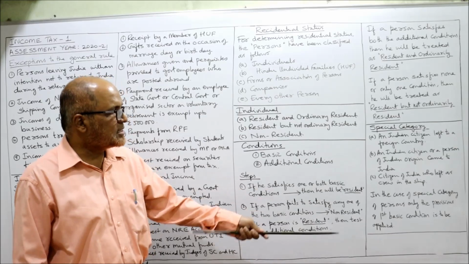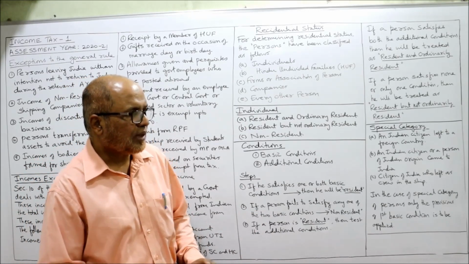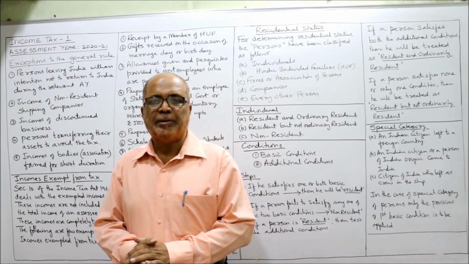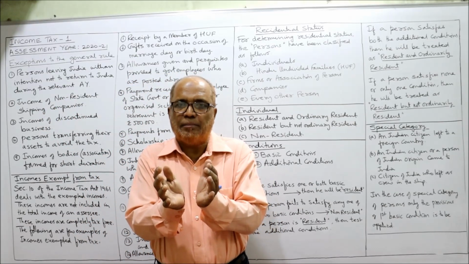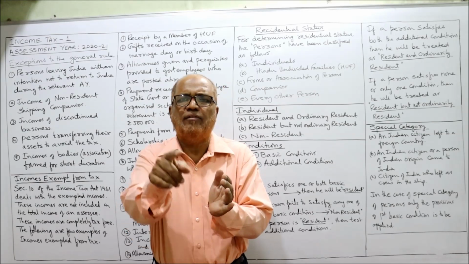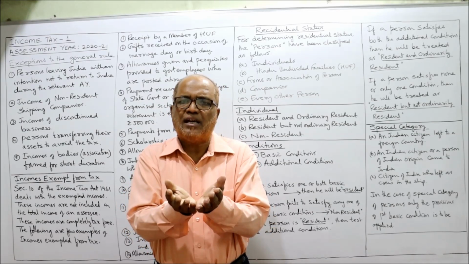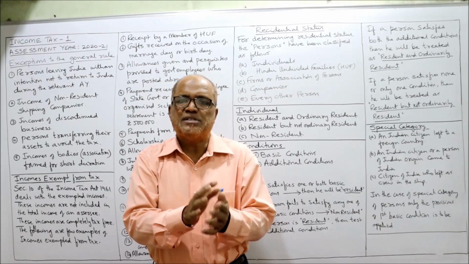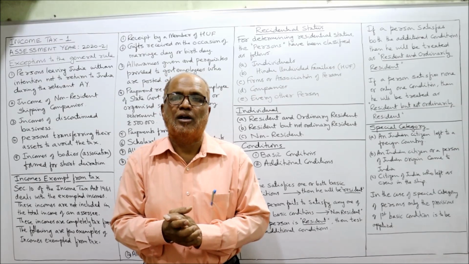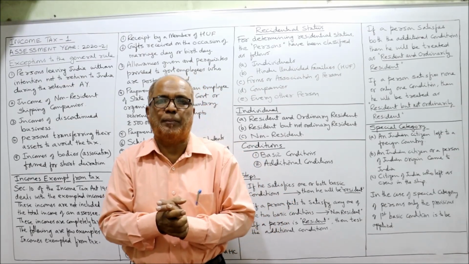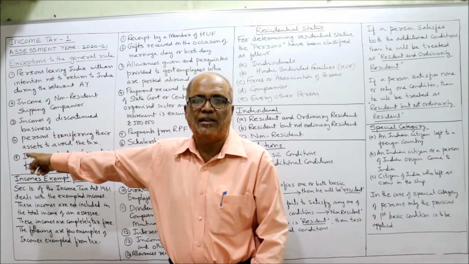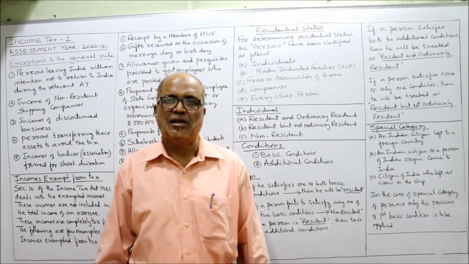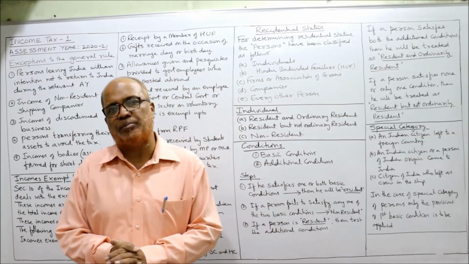That's all, this is the end of this video. In this video, I have explained the exceptions to the general rule. That means when a person's income is taxable in the same year in which he has earned it: he earned the income in the previous year, and in the previous year itself he has to pay the tax. That means he does not have to wait for the assessment year. Normally it will be paid in the assessment year, but as an exception it will be paid in the same previous year. Next, we have discussed the incomes exempted from tax. A list of incomes is there which are exempted from tax.